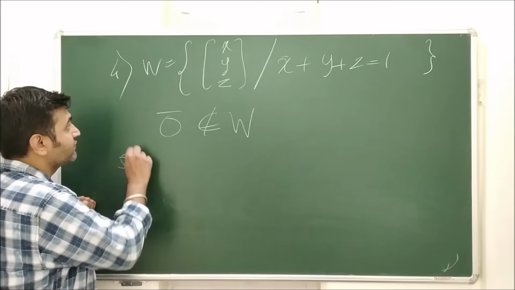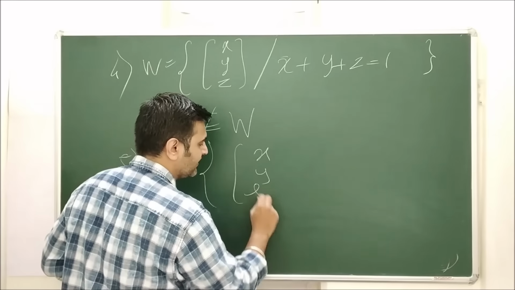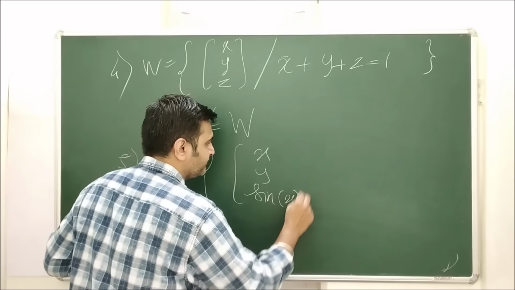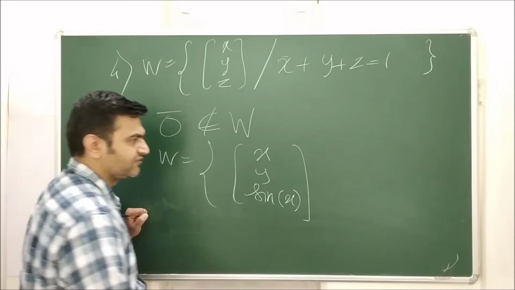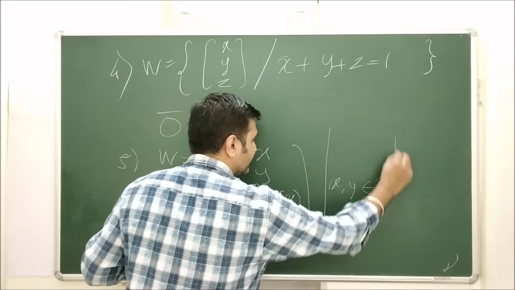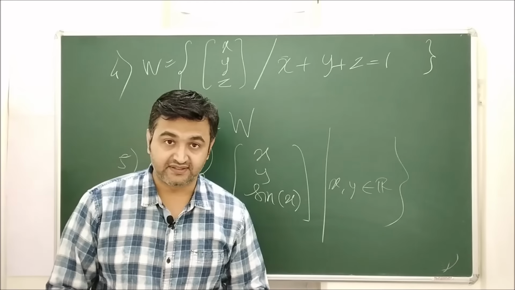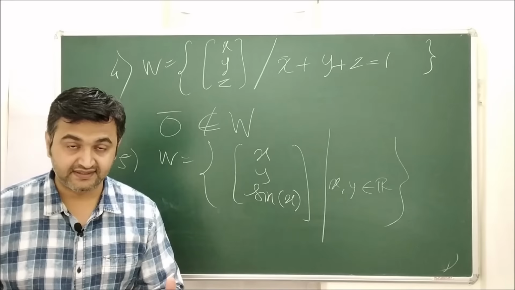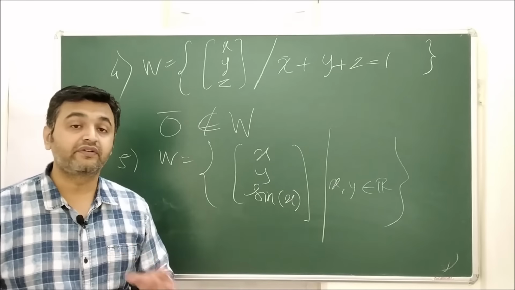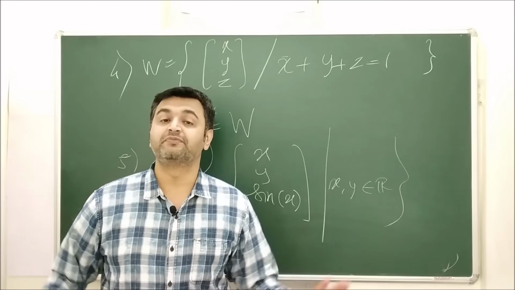Okay, what was the next one? It was the collection of all x comma y comma sin x. Or you can take cos x also, doesn't matter, where x and y are real numbers. This is a subset of R3. Again, whenever you see trigonometry, sin x, cos x, tan x, whenever you have trigonometry in the picture, then also it will never ever form a subspace.